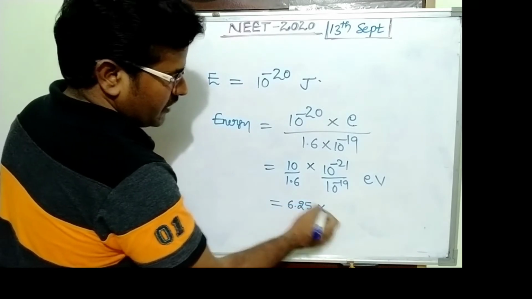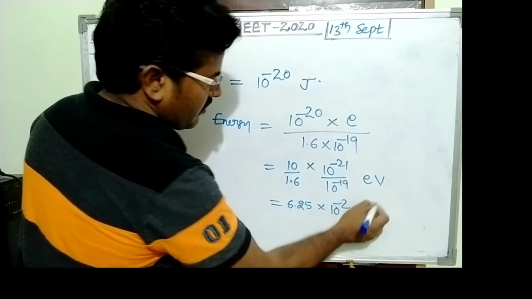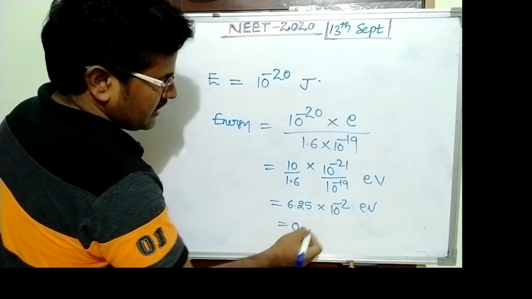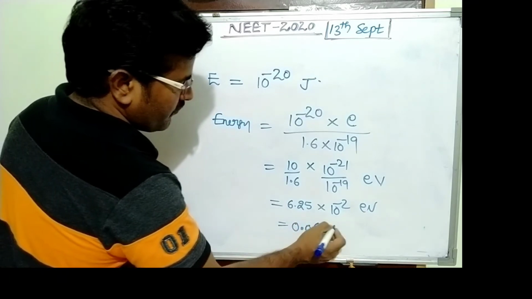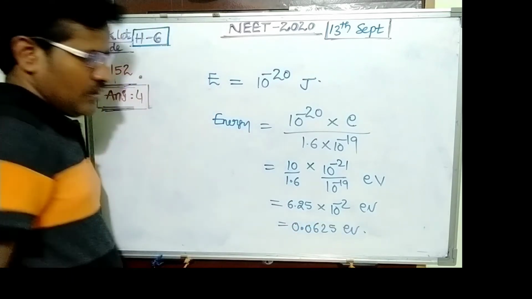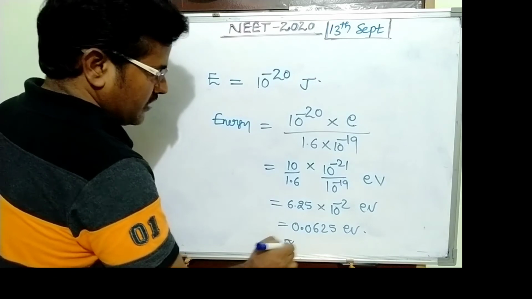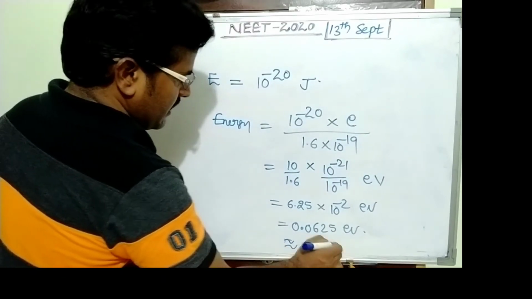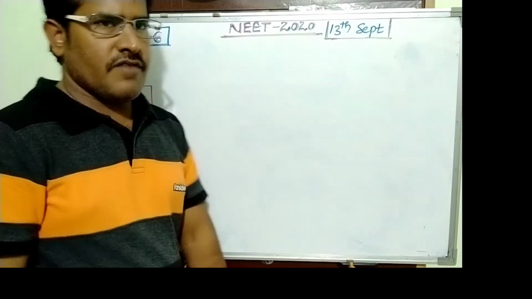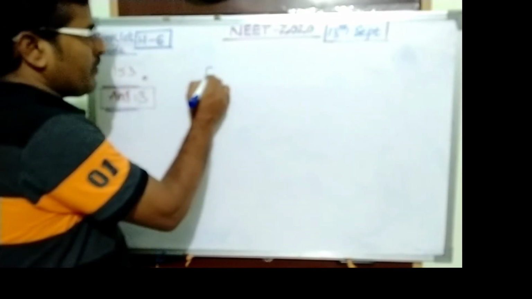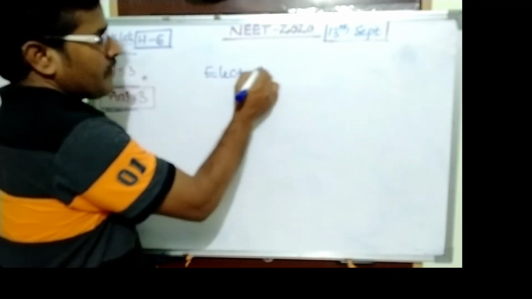6.25 into 10 power minus 2 electron volt, 0.0625 electron volt it is. It is nothing but 0.06 electron volt. Question 153 from electrostatics.